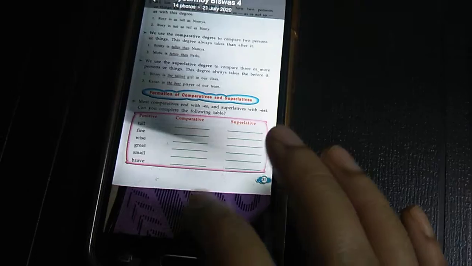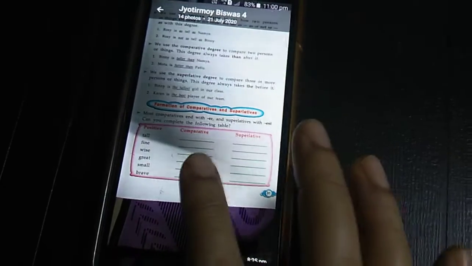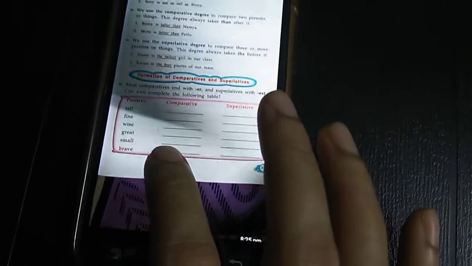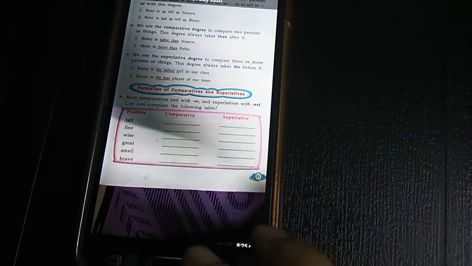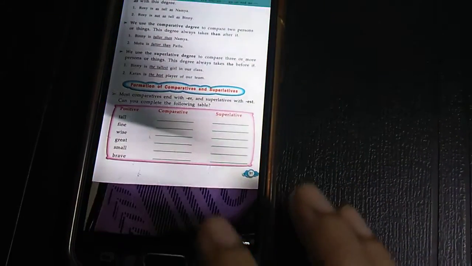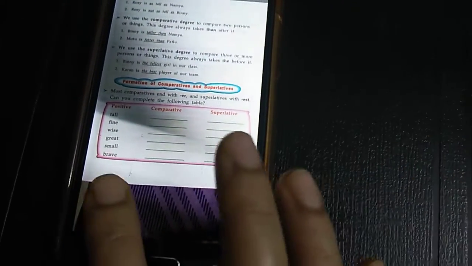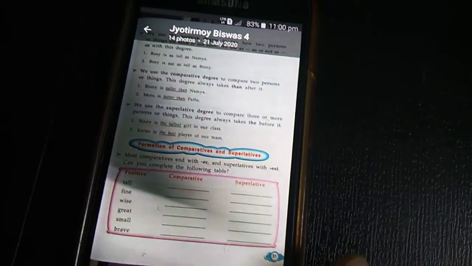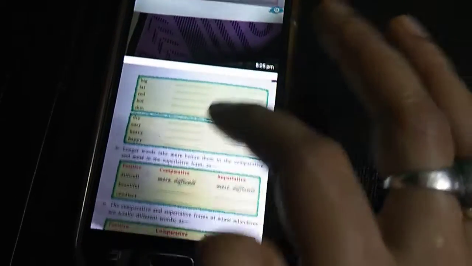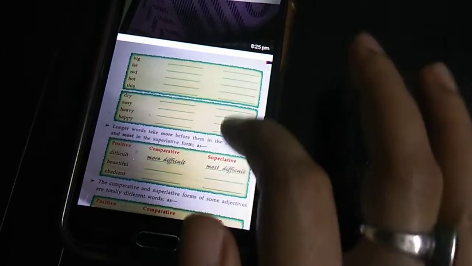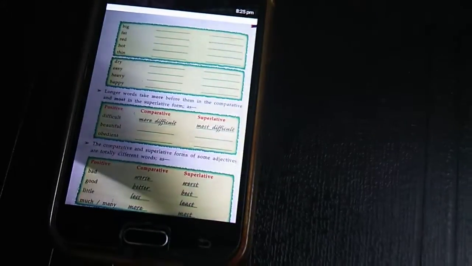Now you have to write the comparative and superlative. Tall, taller, tallest. Fine, finer, finest. Wise, wiser, wisest. Great, greater, greatest. Small, smaller, smallest. Brave, braver, bravest. Big, bigger, biggest. This one you can do very easily, by yourself.